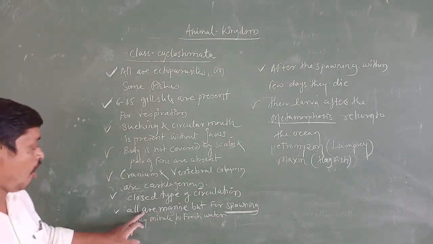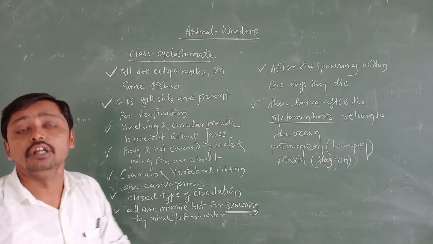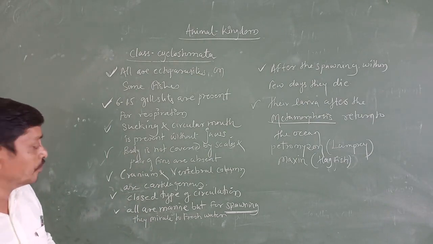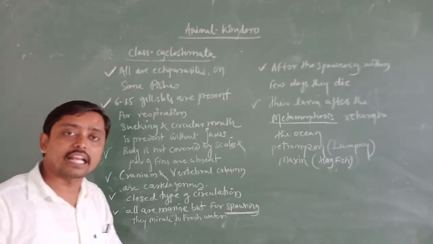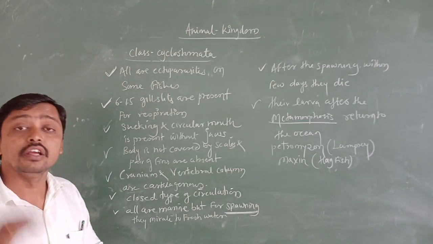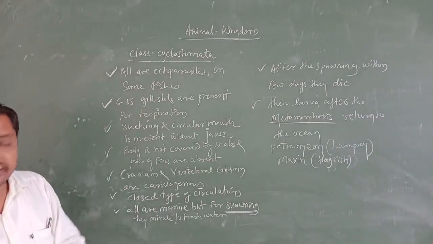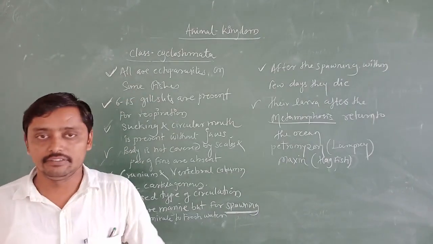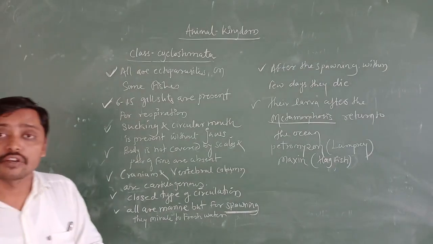Spawning in the sense what? All the Cyclostomata are marine, living in the ocean and sea, but they are going to move towards the fresh water. They travel towards the fresh water. Why do they travel towards the fresh water? For spawning. This is a very important point regarding the Cyclostomata. All the Cyclostomata are marine, but they used to move to the fresh water for spawning.